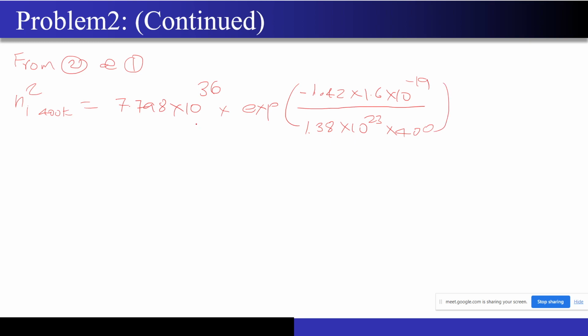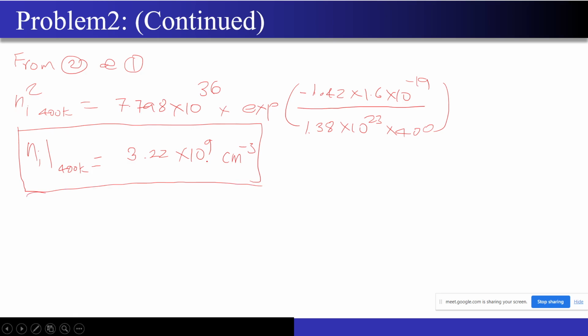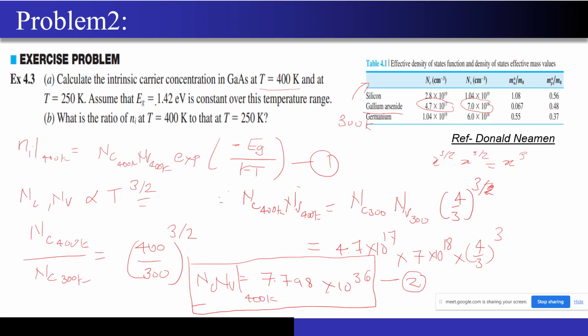So if you calculate this value, then your Ni at 400 Kelvin, the intrinsic carrier concentration, will come out to be around 3.22 into 10 to the power 9 cm to the power minus 3. So this is what they had asked me. There was one more subpart for this question.